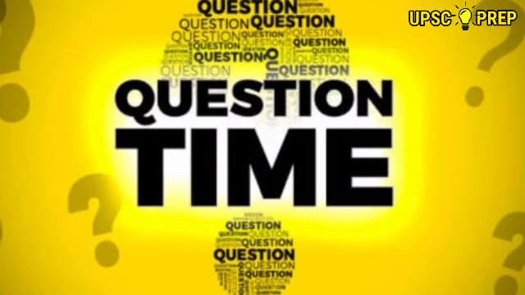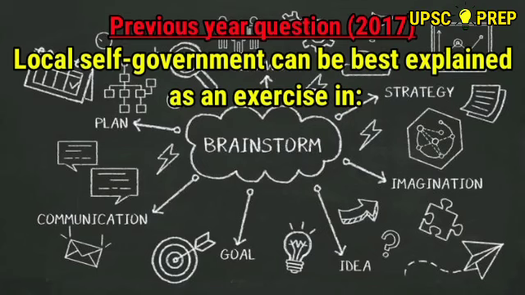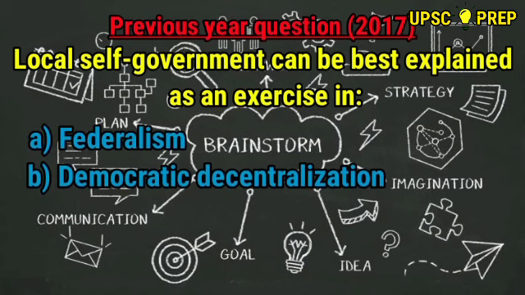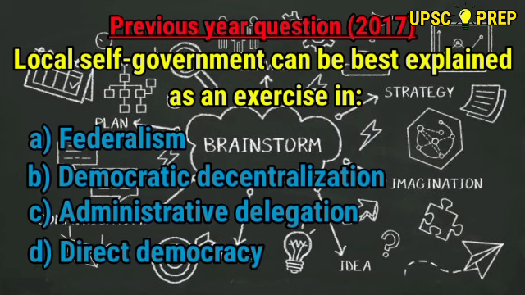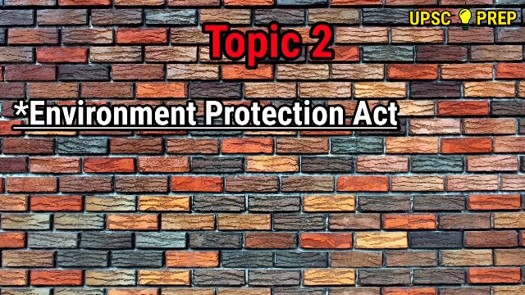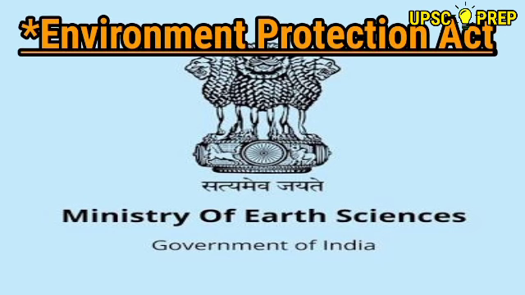Now, a related previous year question appeared in 2017, which asked that local self-government can be best explained as an exercise in A. Federalism, B. Democratic decentralization, C. Administrative delegation, D. Direct democracy. The correct answer is B. Democratic decentralization.